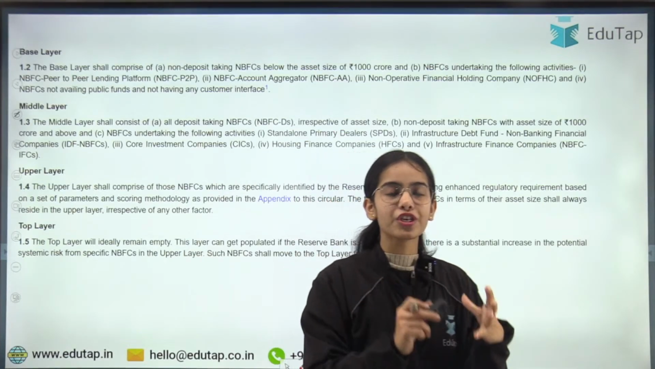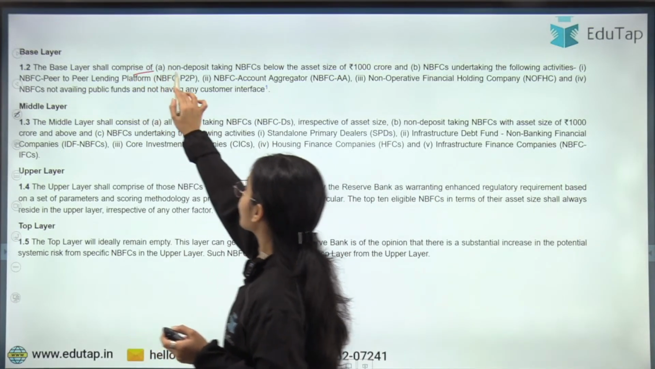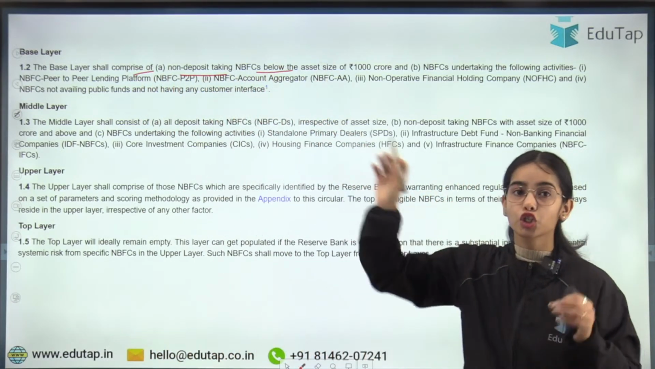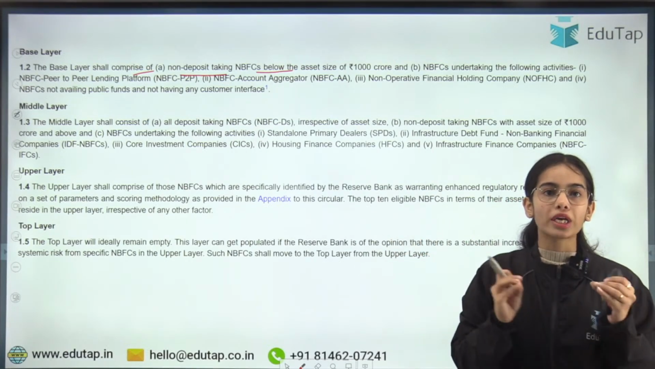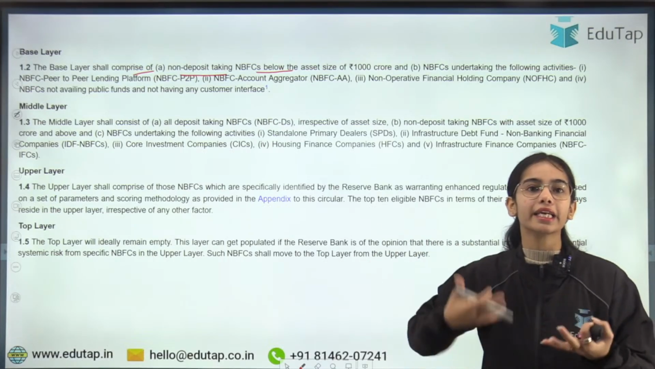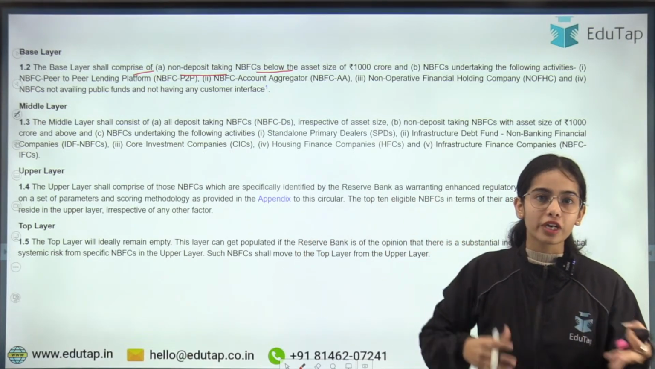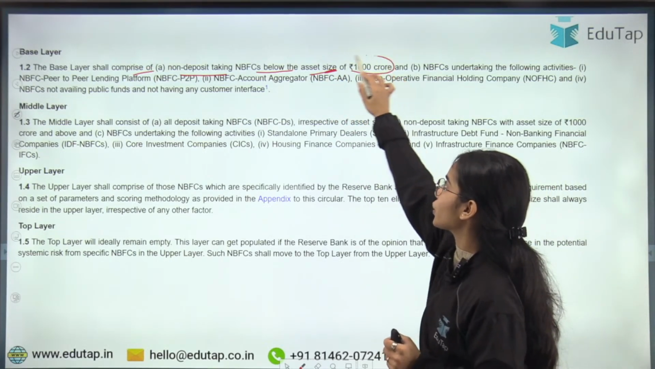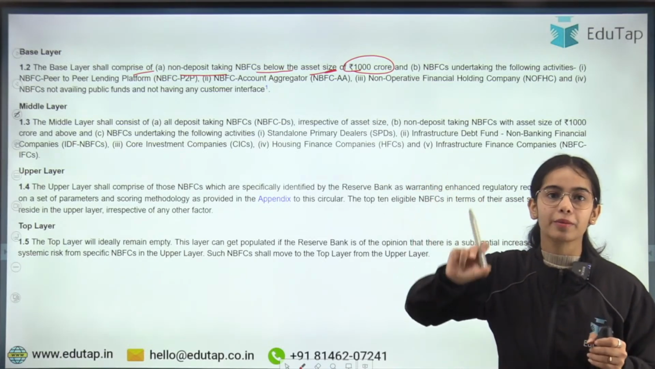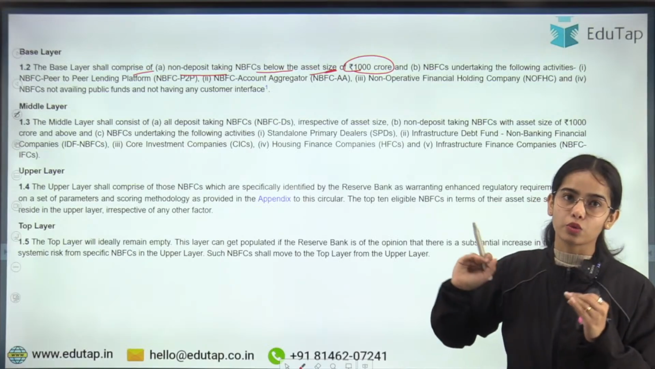So let's see which NBFCs come in which layer. The base layer shall comprise non-deposit taking NBFCs. Non-deposit taking NBFCs means these NBFCs are not taking deposits. They are not getting connected with the public directly, and they are not taking funds from the public. And they have an asset size of below 1000 crore. That means they are considered small NBFCs because they have an asset size of less than 1000 crores.